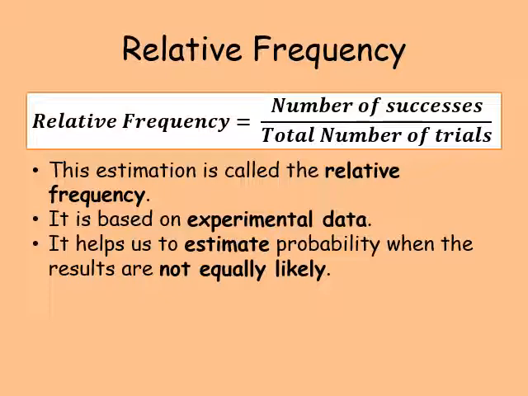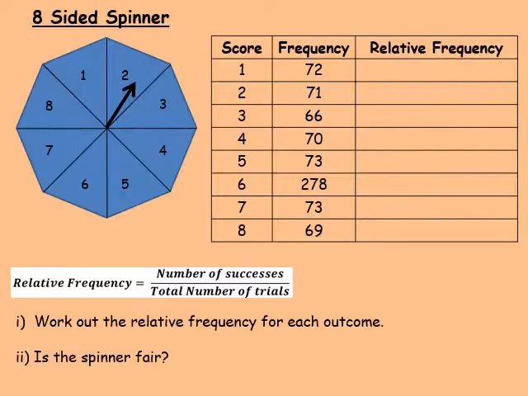So we need to carry out experiments. Sometimes you would plan that experiment yourself. And it's really useful for situations where things aren't equally likely. So here's an example of an experiment that has already taken place. So there's an 8-sided spinner with numbers 1 to 8. The arrow has been turned a number of times and the results have been recorded.